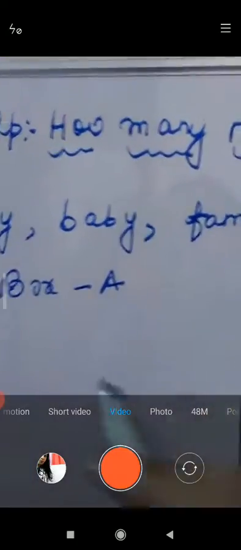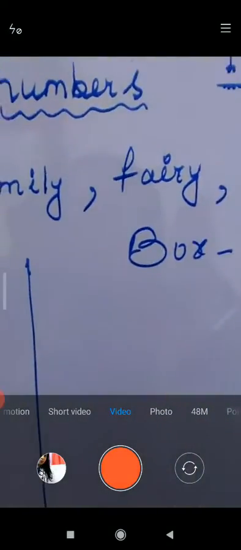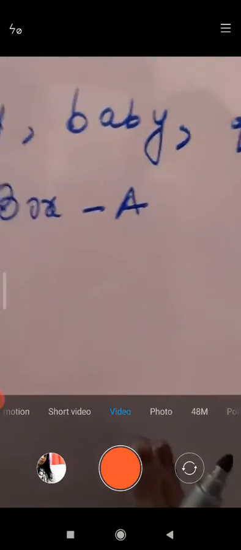You have to choose the different words for both boxes out of key, baby, family, fairy, monkey and day. You have to keep these naming words in separate columns.